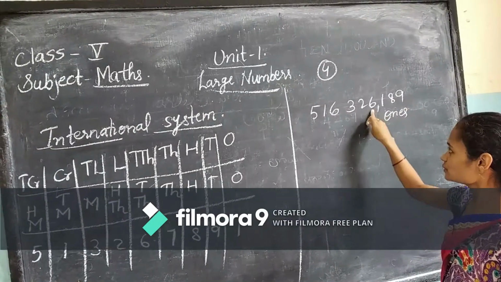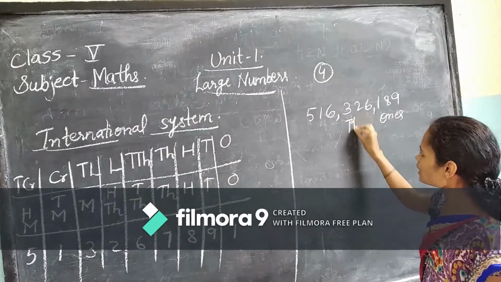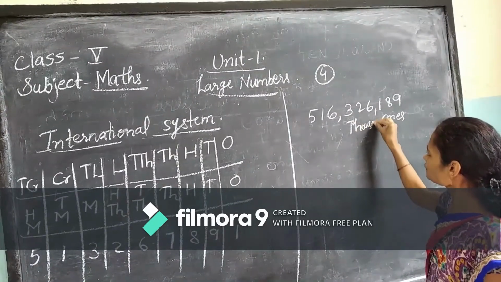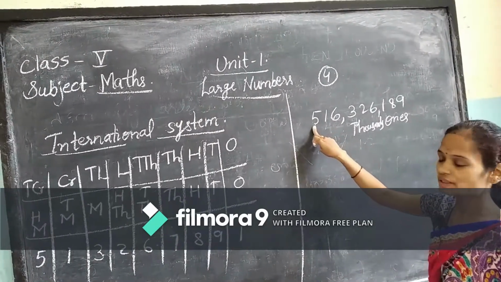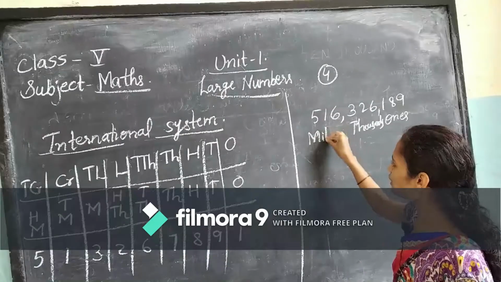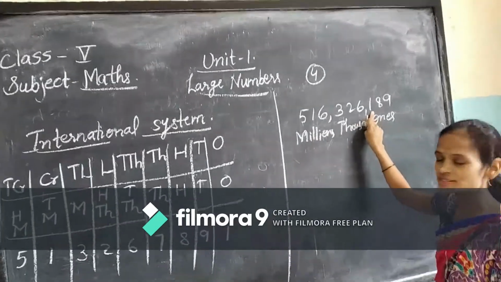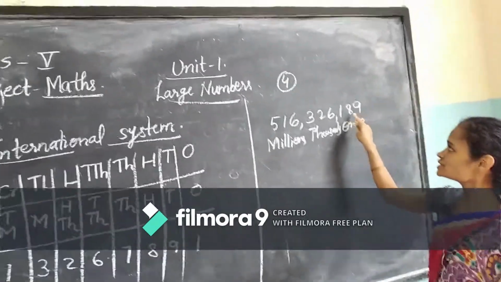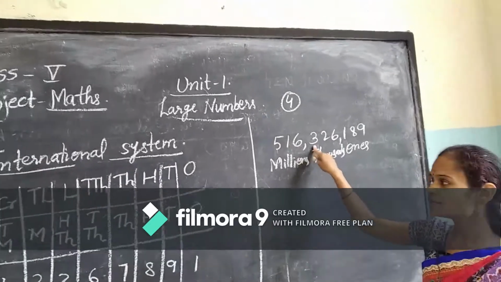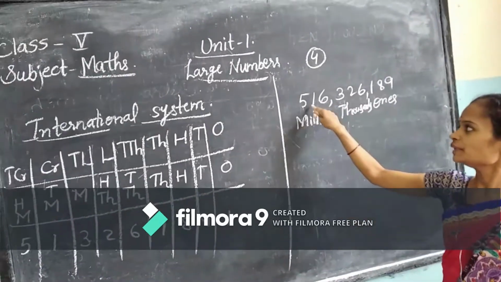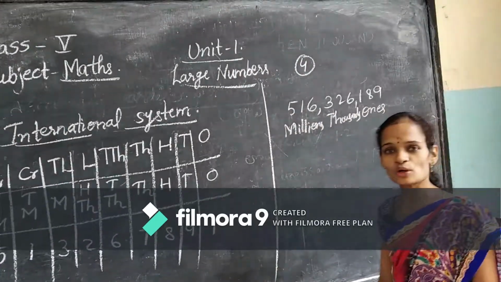Here 1,000, 10,000, 100,000: this will be the thousands period. And next is million, 10 millions, 100 millions: this will be the millions period. So in this way you have to separate using commas. The first period will be ones, tens, hundreds. Next will be 1,000, 10,000, 100,000. Next will be million, 10 million, 100 millions. So in this way you have to put commas.